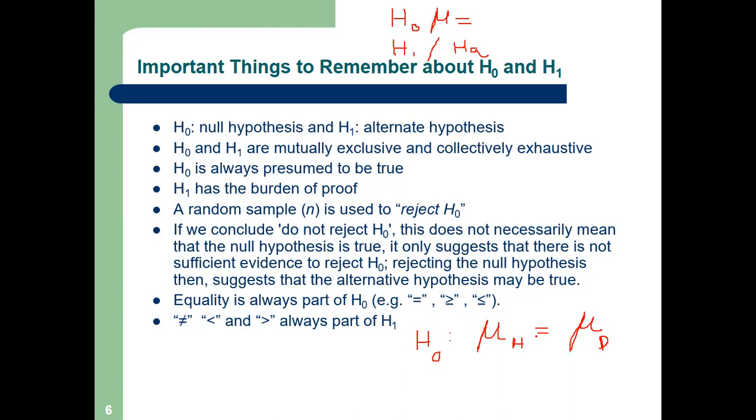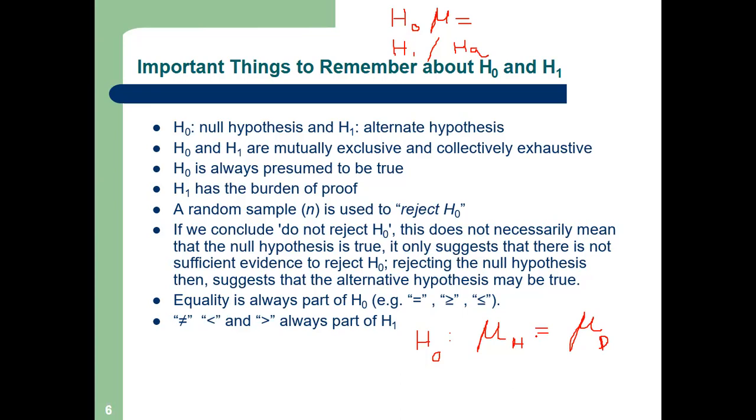Always we try to prove the equality in the null, and whatever we are trying to test, or whatever is my claim, that I put in the alternate hypothesis. Okay. So H0 is always assumed to be true, presumed to be true. H1 has the burden of proof. So whatever I am going to prove will come in the alternate hypothesis.